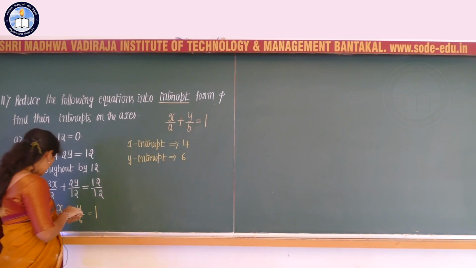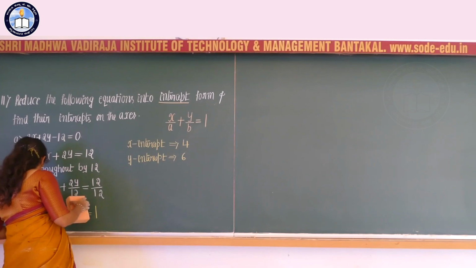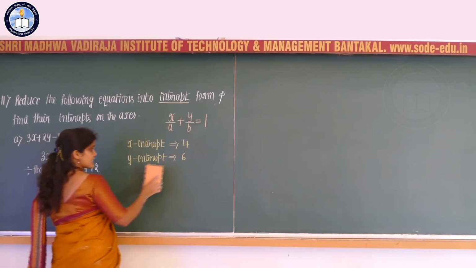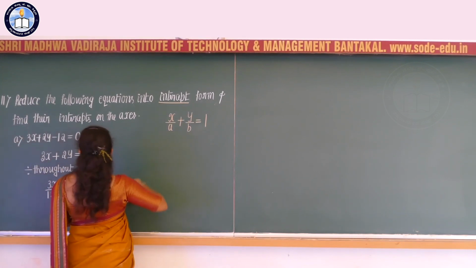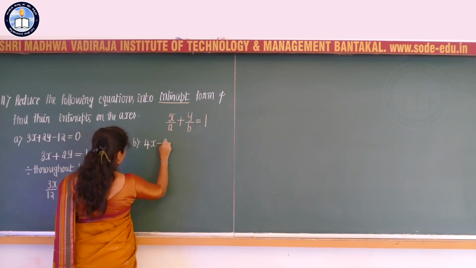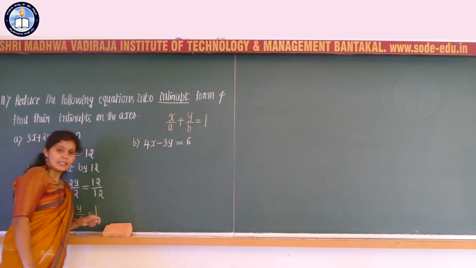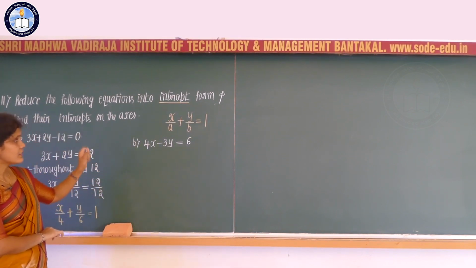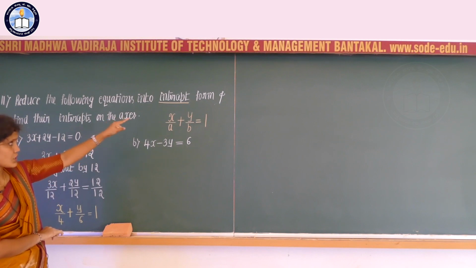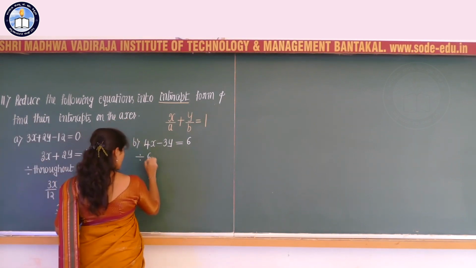So let us consider the second question, which is 4x minus 3y is equal to 6. Let us write the given equation in the intercept form. I will divide throughout the equation by 6.